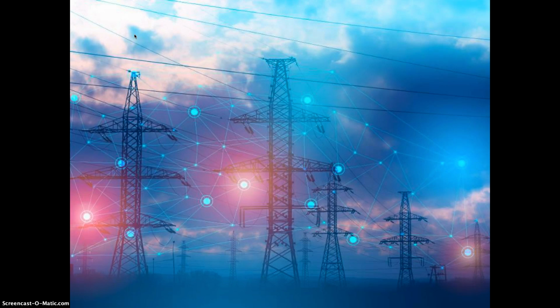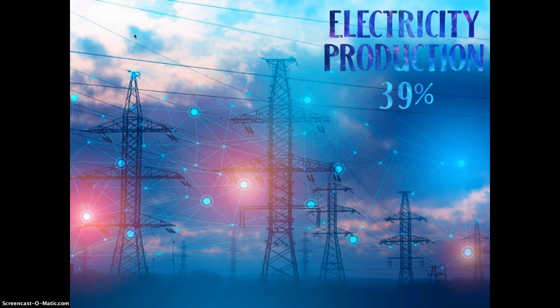Fossil fuels, electricity production. Again, no numbers. The number 1 use of energy in the world is for electricity production. Number 1. What do you think number 2 is? I'm not going to show you the slide. I want you to think. Machines. Machines need electricity to be powered. Good. That's number 3. Industry is number 3. Making of goods is number 3.